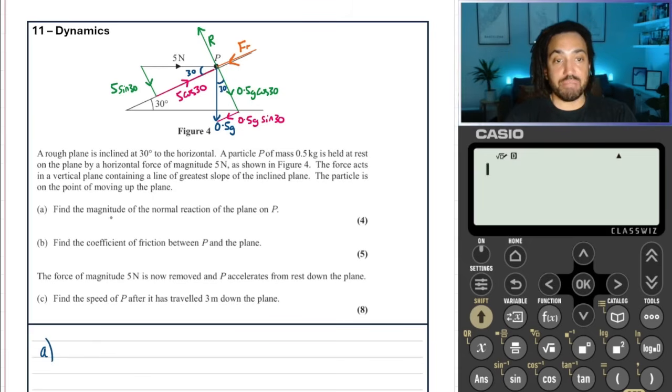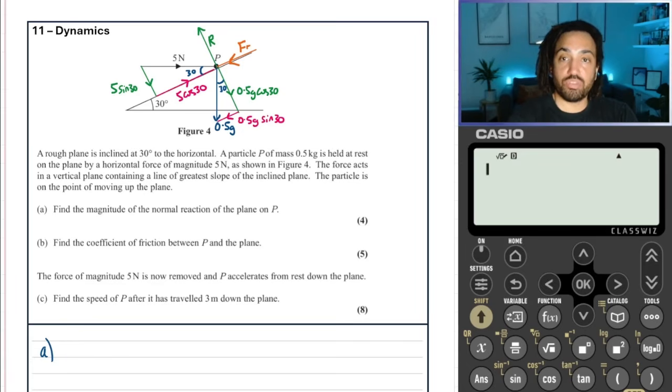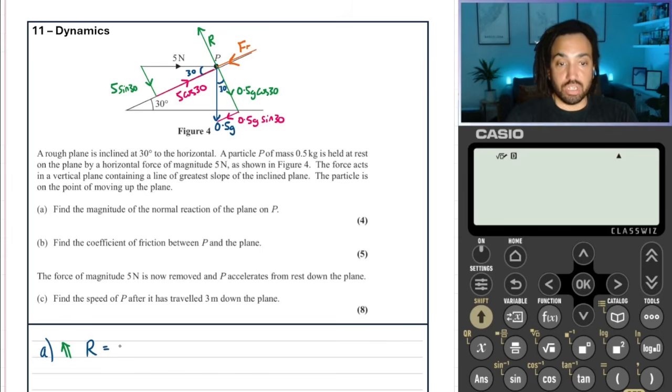It says, find the magnitude of the reaction force of the plane on P. So we are going to be looking at all of the forces acting perpendicular to the slope. Going upwards is R, and that's balanced with the ones that are going down, which are 5 sine 30 and 0.5 g cos 30.